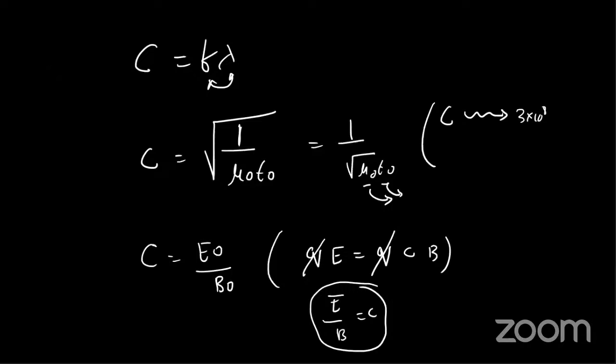So the first formula gives me information about frequency and wavelength. The second gives me why the speed of light changes from medium to medium. In every medium the speed of light is different, and I can understand why from this formula. The relation between electric field and magnetic field is given by the third formula. Cool, right? Am I clear, guys? Remember these three formulas, and it's sufficient to move ahead.